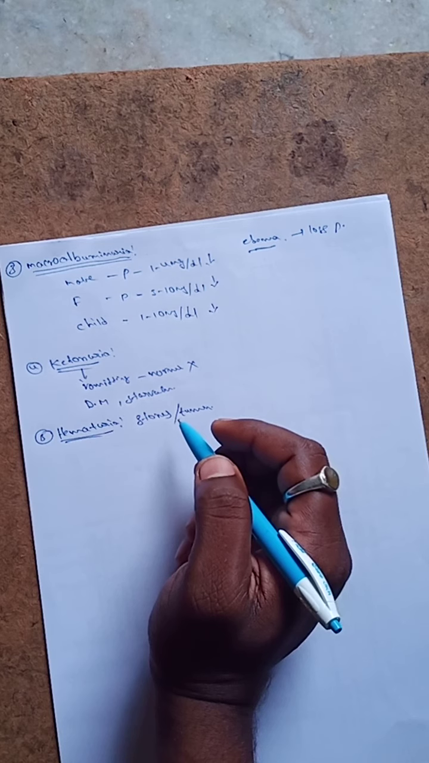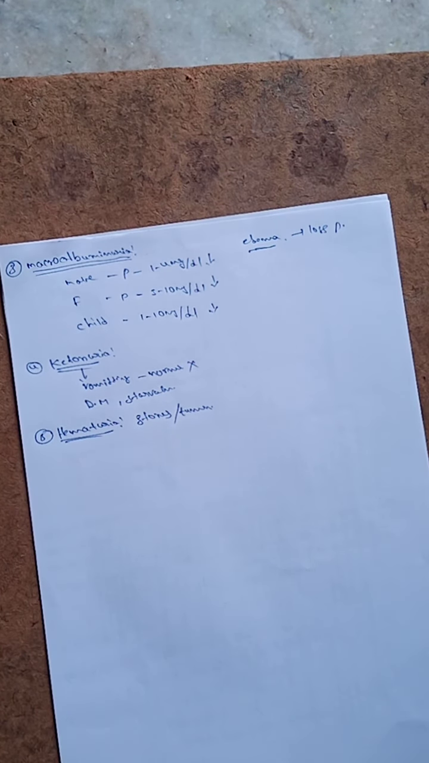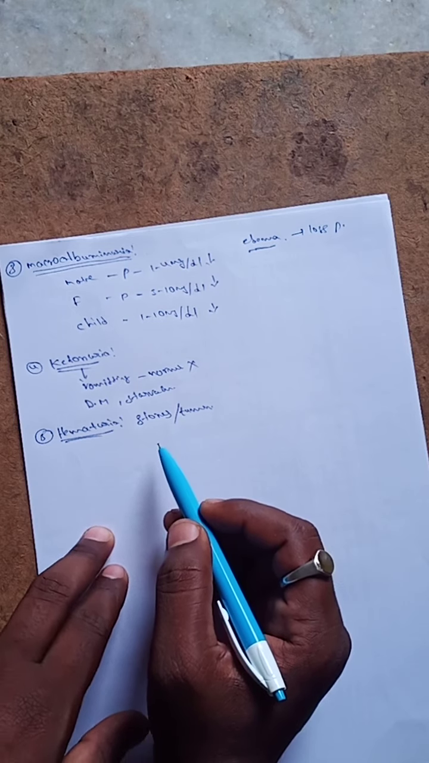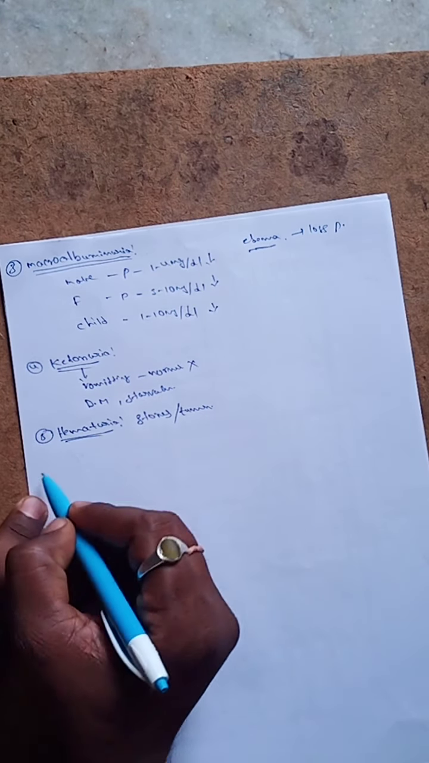So hematuria normally has no pathological causes. In case of changes in the normal volume of urine, it leads to the formation of stones. It is an abnormal constant. And the next one is the sixth.